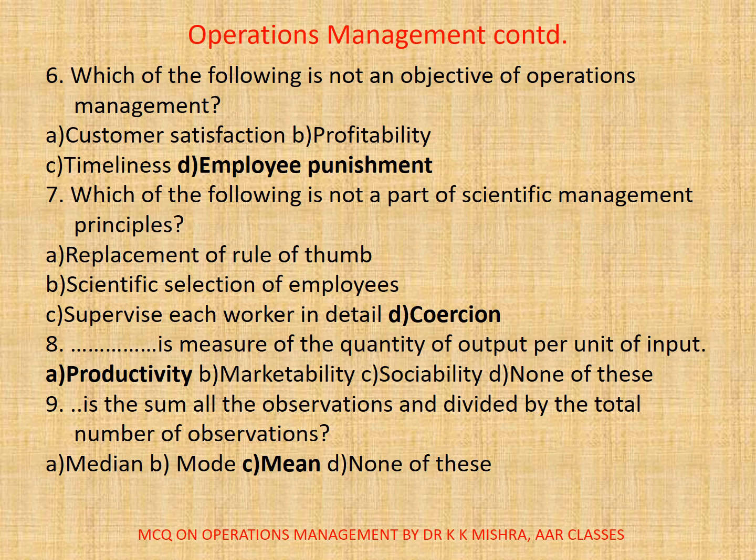Coercion. 8. Dash is a measure of quantity of output per unit of input. A. Productivity, B. Marketability, C. Sociability, D. None of these. Here correct option is A. Productivity. 9. Dash is the sum of all the observations divided by the total number of observations. A. Median, B. Mode, C. Mean, D. None of these. Here correct option is C.